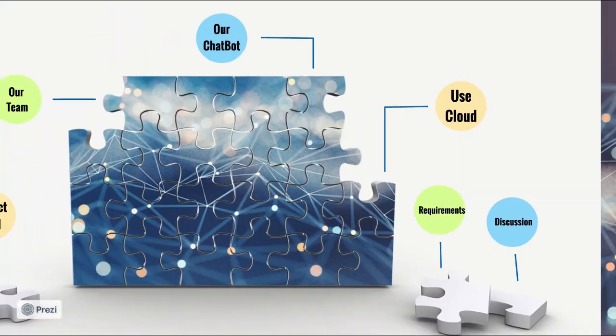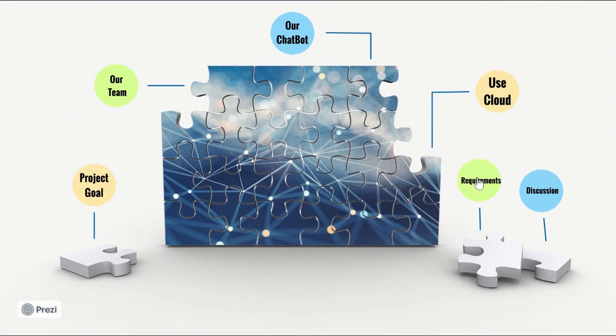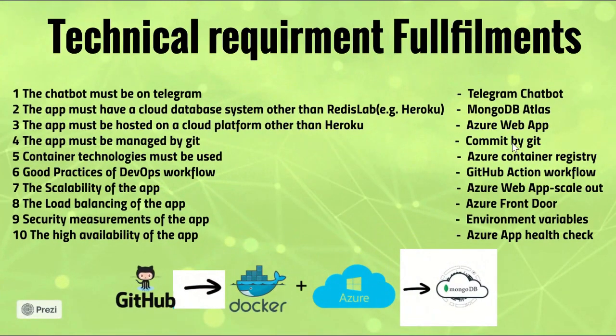According to the project standard, we should fulfill the app to meet the technical requirements. Let us see the following 10 requirements. The first one is that the chatbot must be run on Telegram. We created chatbots on the Telegram app. The second one is that the app must have a cloud database system. We use MongoDB as a cloud-based database.